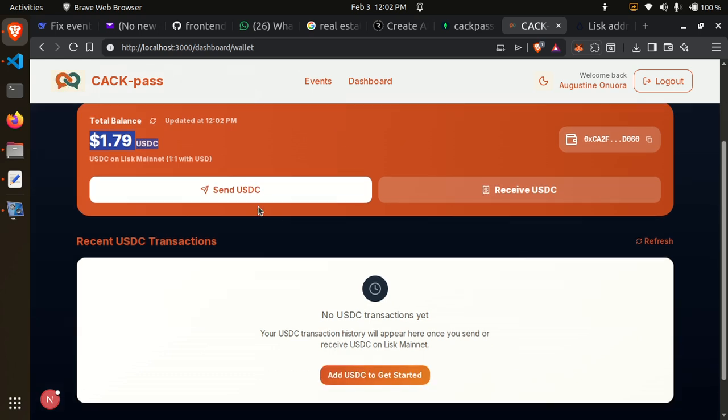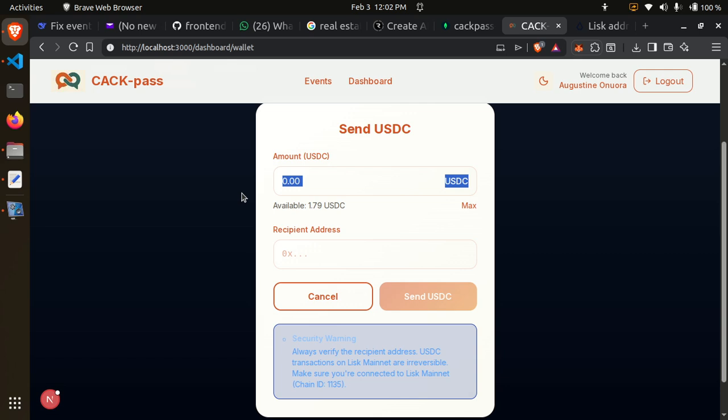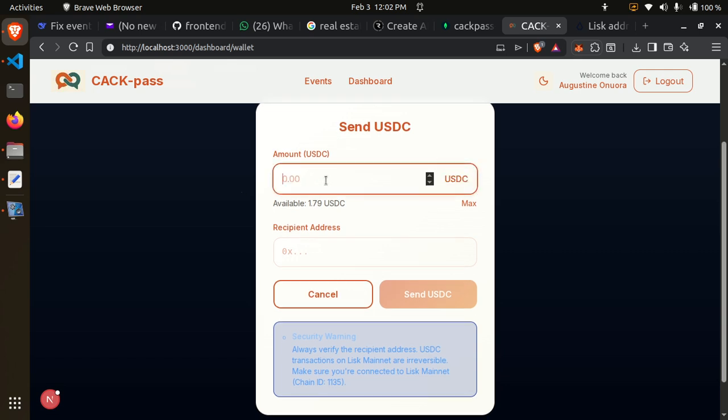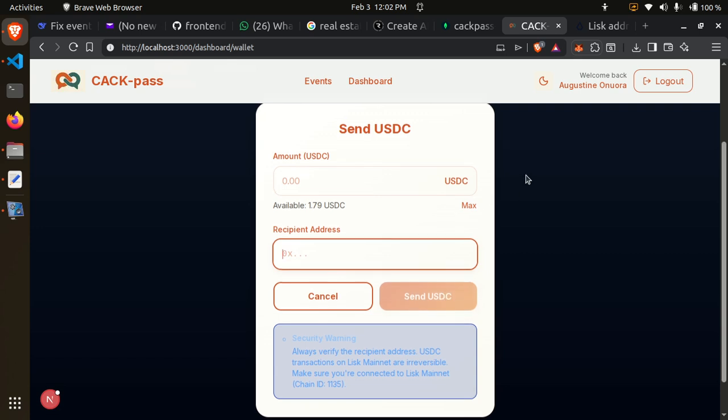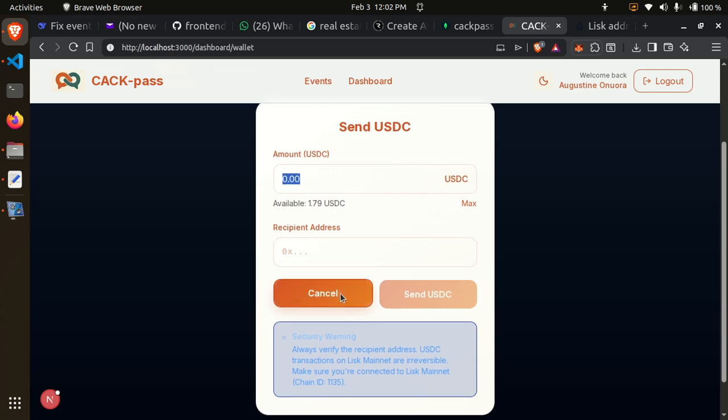In the fund wallet, if you have money, you can send to an account, to a friend through here. Click on send. This is the amount you want to send and the recipient's address. Once these two criteria are satisfied, your send button becomes active, so you can now send.